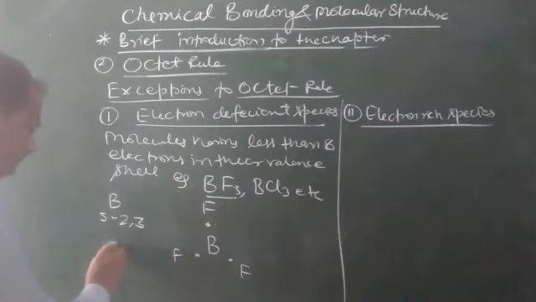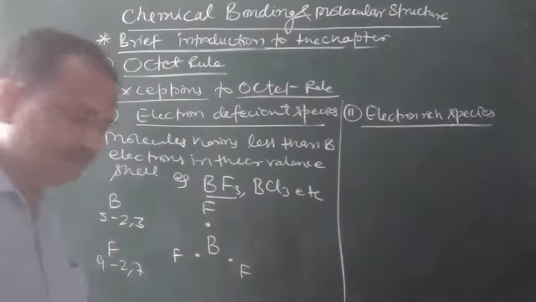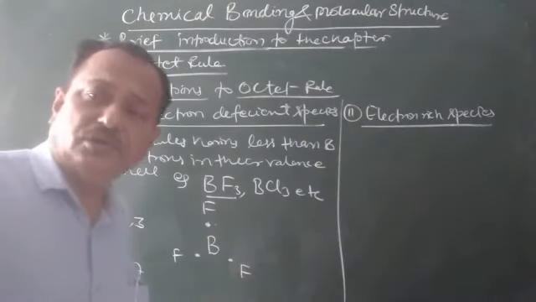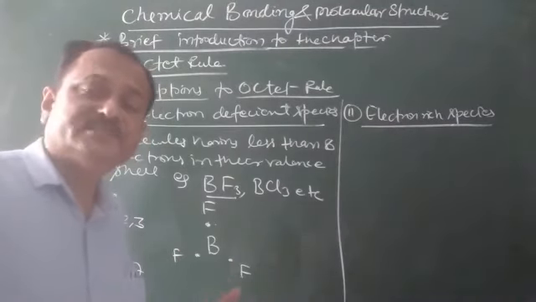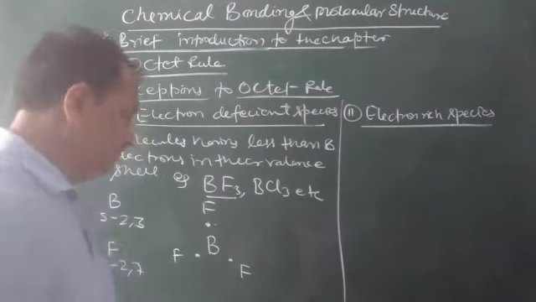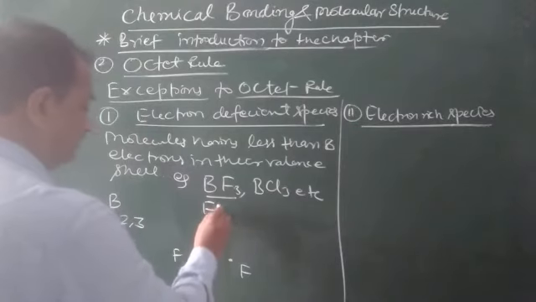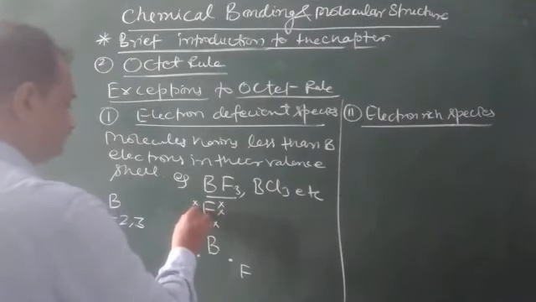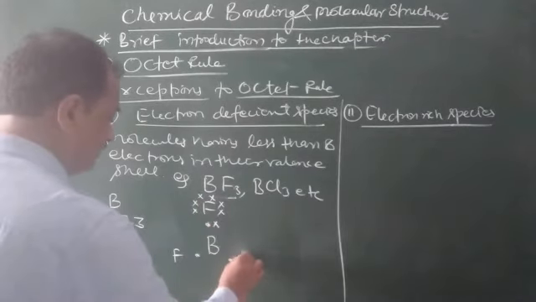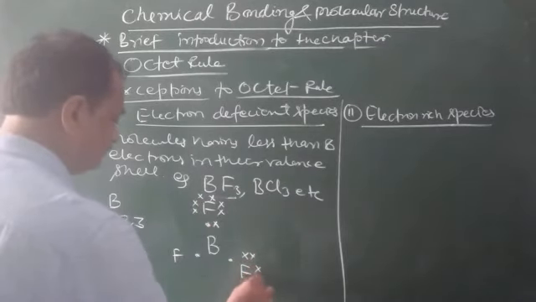Fluorine, atomic number 9, 2 and 7. Again, it is not compulsory to mark cross or plus, but just to distinguish we do it like this.